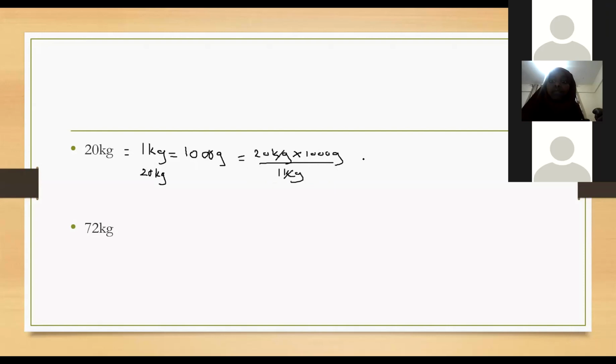What is 20 times 1,000? 20,000. So our answer will be 20,000 grams. Very good. That is the answer. The answer is 20,000 grams. That's a very simple way of doing that question.